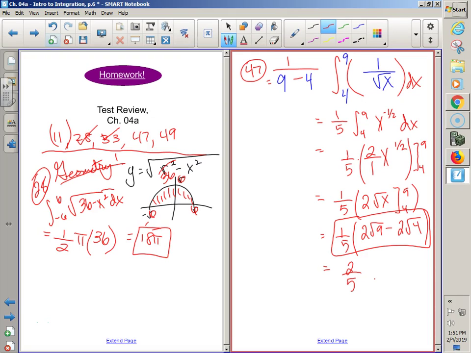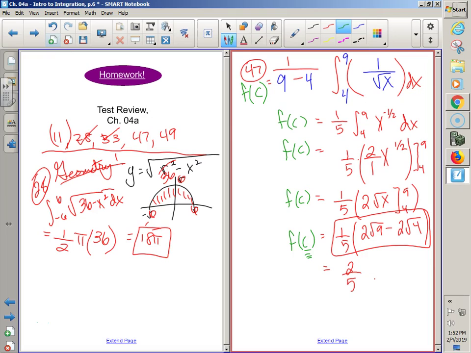It's 2 fifths. But my problem's not done, because did anyone read the directions carefully? Part 1 said find the average value of the function over the given interval. But it also says, find all values for which the function equals the average value. Why did I put C if it's x? Why am I putting C instead? What theorem? MVT.